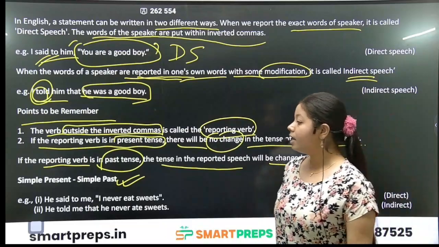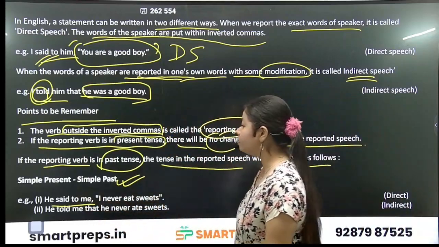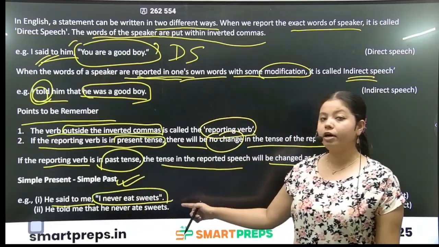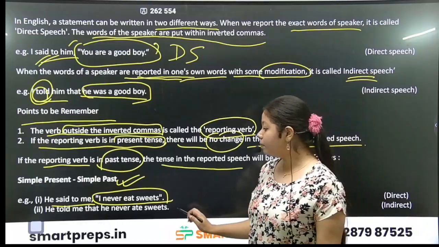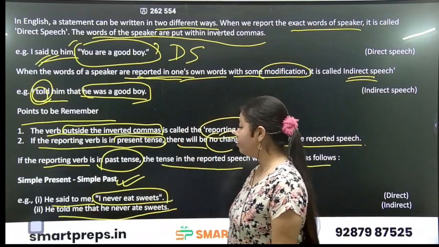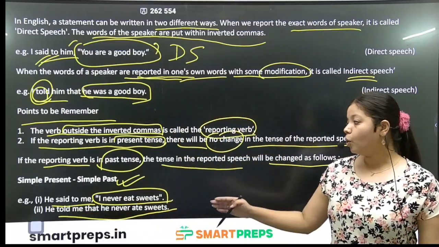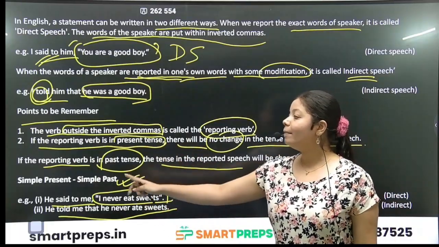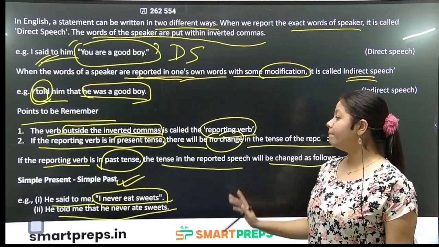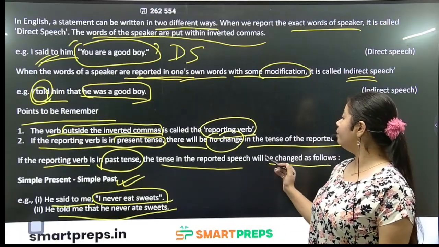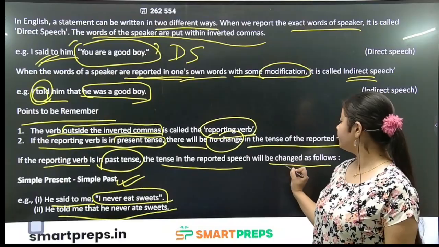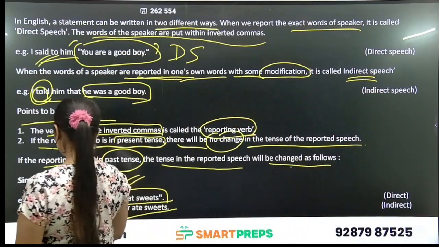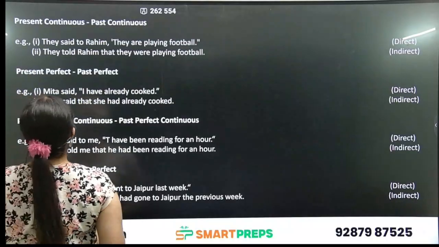For example, he said to me, "I never eat sweets." It is within inverted commas. He told me that he never ate sweets. So simple present will change to simple past. The tense in the reported speech will be changed as follows if the reporting verb is in past tense. Understood? Now, let's move on.